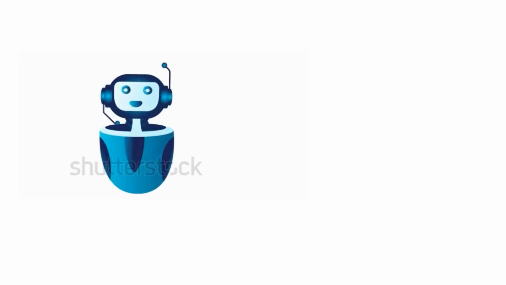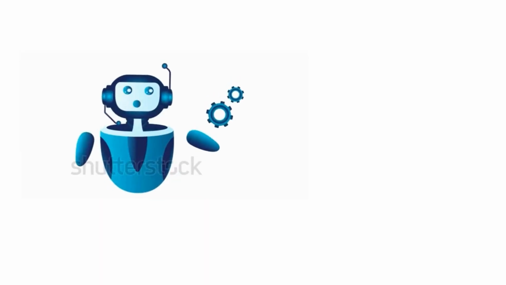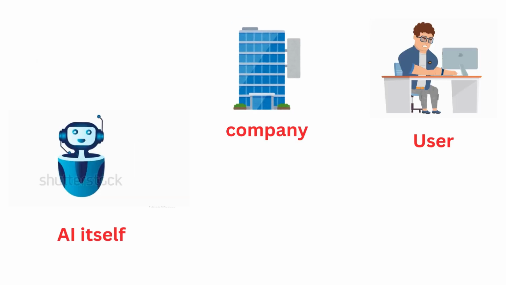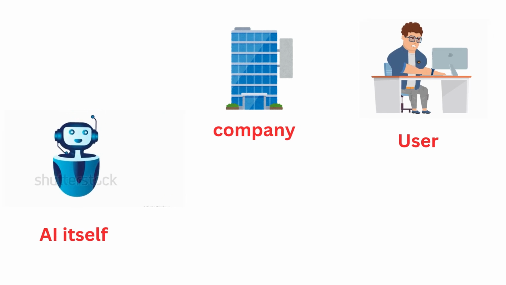Next ethical issue is accountability. Accountability in AI refers to determining who is responsible when an AI system makes a mistake or causes harm. For example, if an AI system causes an accident, it's important to know whether the blame lies with the company that designed the AI, the owner, or the system itself.